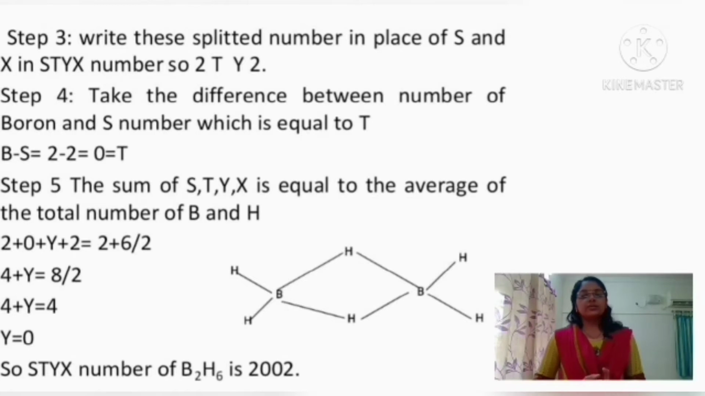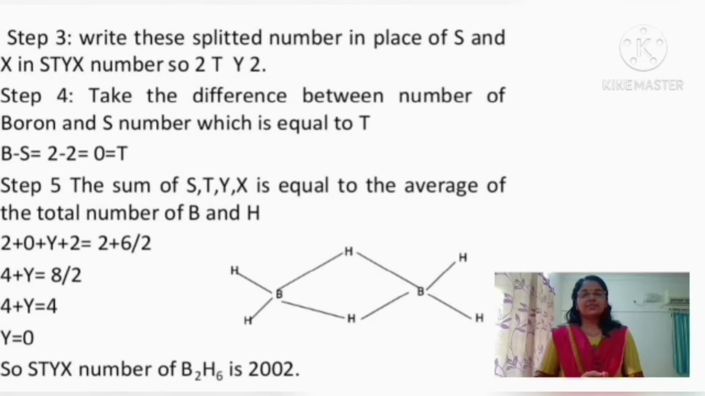In the fourth step, we have to take the difference between the number of boron atoms present in that borane and the S value present in the STYX number. Here the number of boron atoms in diborane is 2 and the S value obtained is 2. So if we take the difference, 2 minus 2 becomes 0. And this 0 will be equal to the T value in the STYX number.